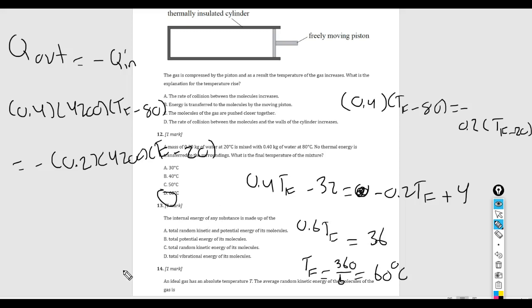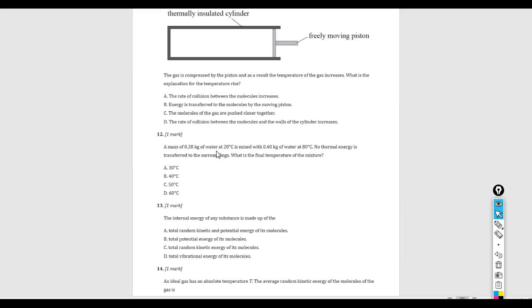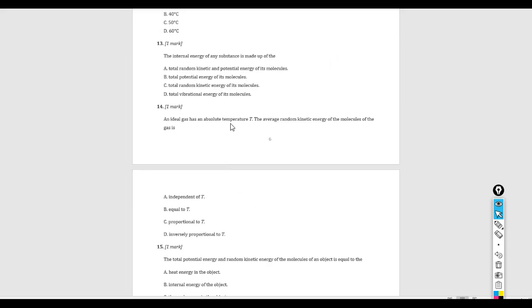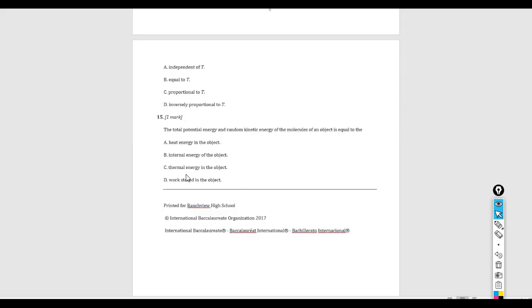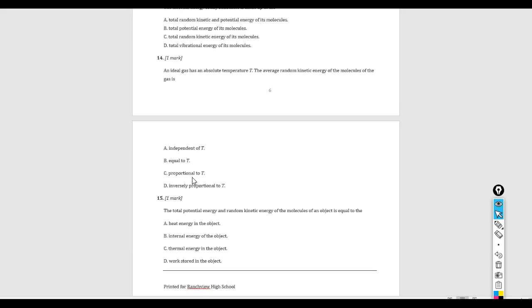Question 13 is just a definition question. The answer is A. Obviously, I'm going to pause it there if you're still looking at question 12. Okay. Question 14 is just understanding that temperature is directly proportional to the average random kinetic energy of the molecules of a gas. The answer is C. And question 15, again, definition question, going back to our question number 1, actually, what is internal energy? Here it is. Okay, this is the definition of internal energy. The correct answer for 15 is B.